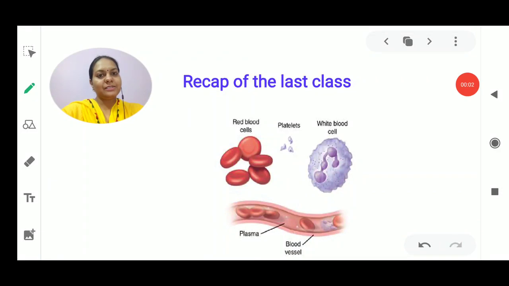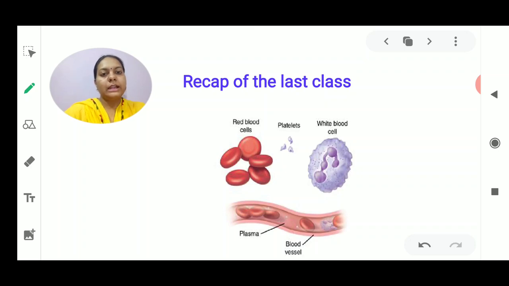Hello students, I am here with another video from the chapter Transportation in Animals and Plants from the class 7th NCERT book. Before starting today's video, I would like to tell you what we have discussed till now in this lesson. We have just started this lesson, and I have given the concept of transportation, why it is necessary, and what the meaning of this term is.